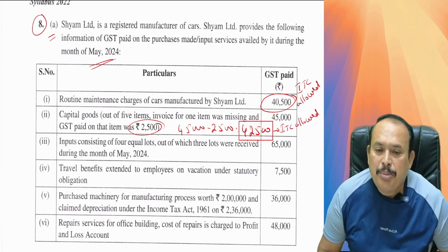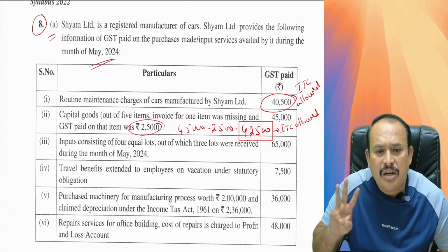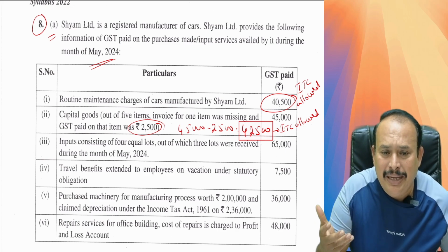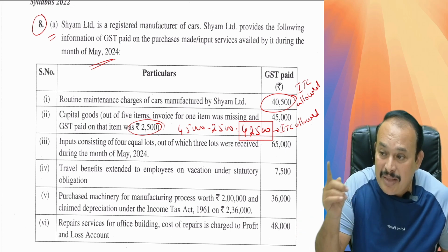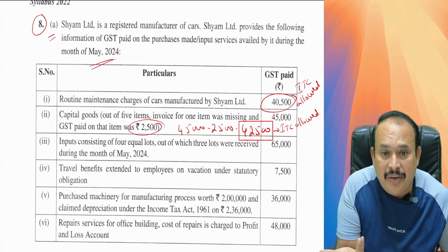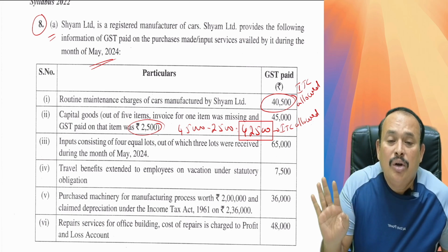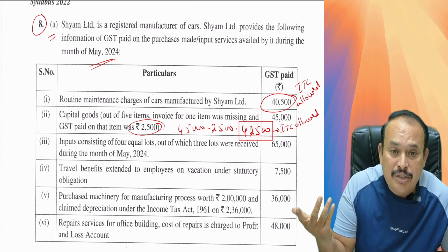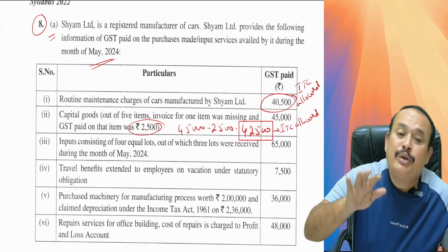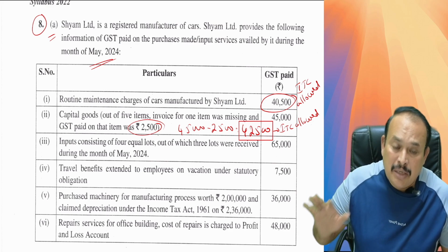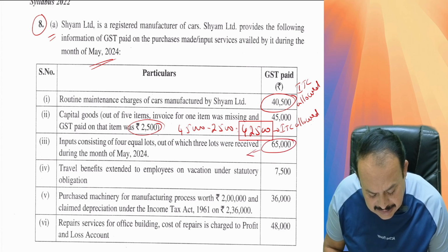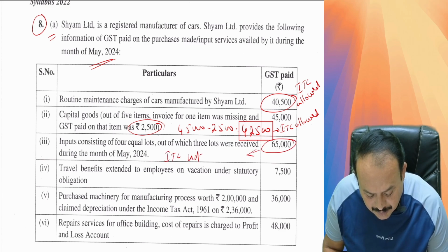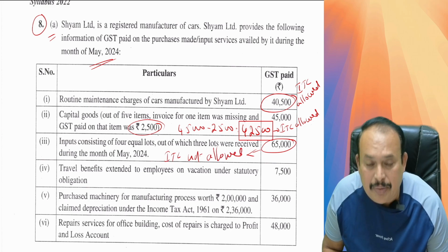Further, my dear friends, point number 3. Inputs consisting of 4 equal lots, out of which 3 lots were received during the month of May 2024. But we cannot take the credit proportionately, part by part. Only when the last lot is received. Only 3 lots were received up to May 24, therefore the last lot is not received. When you receive the last lot, only then can you avail the entire ITC of rupees 65,000. So for the month of May 24, ITC is not allowed.